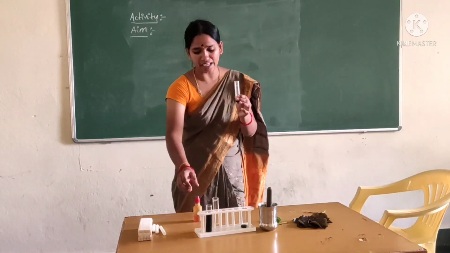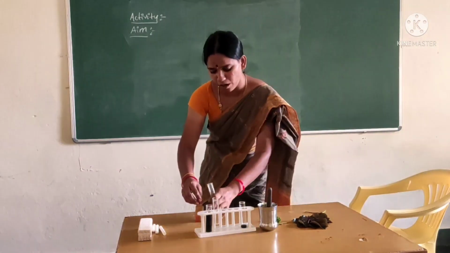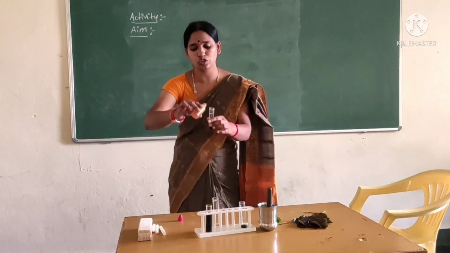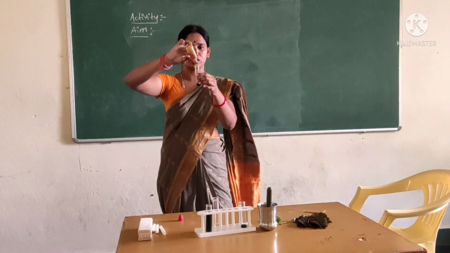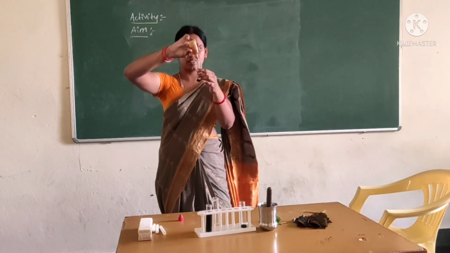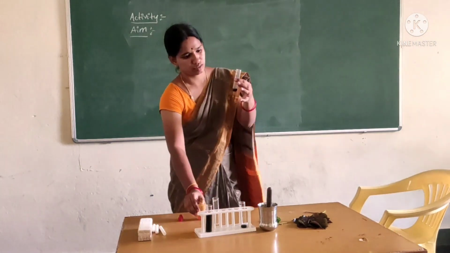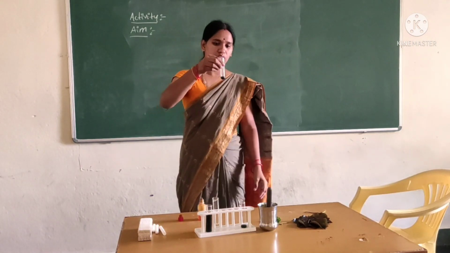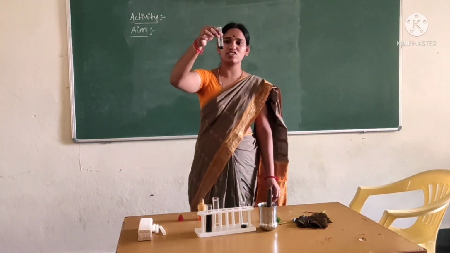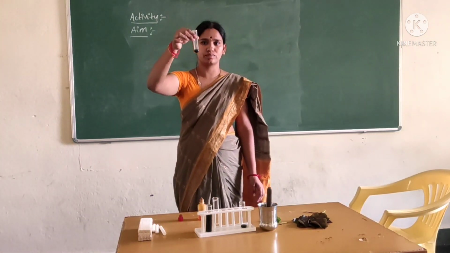Next we can add a few drops of iodine solution in it, like this, children. See children, the color will change.